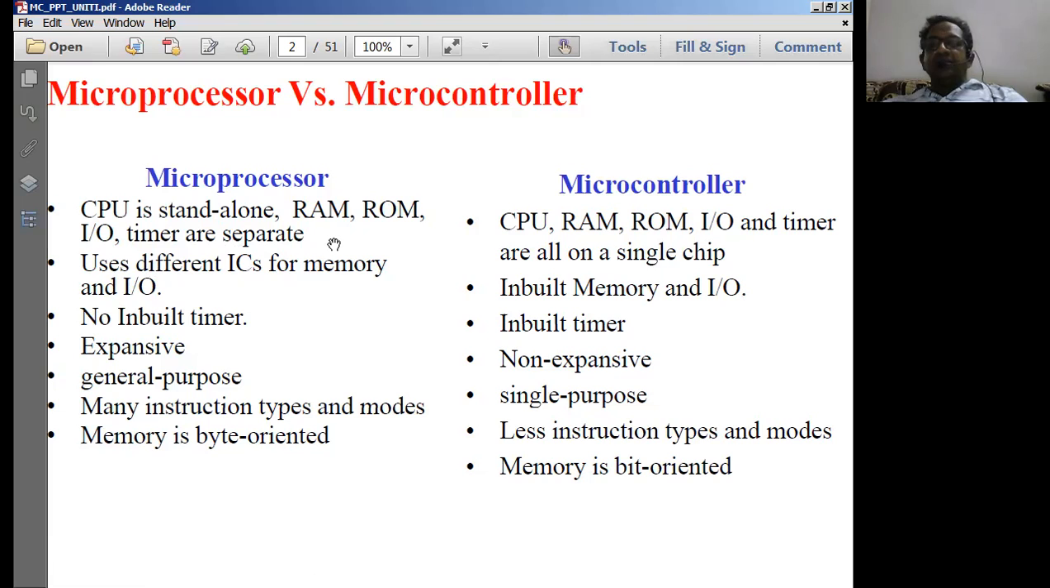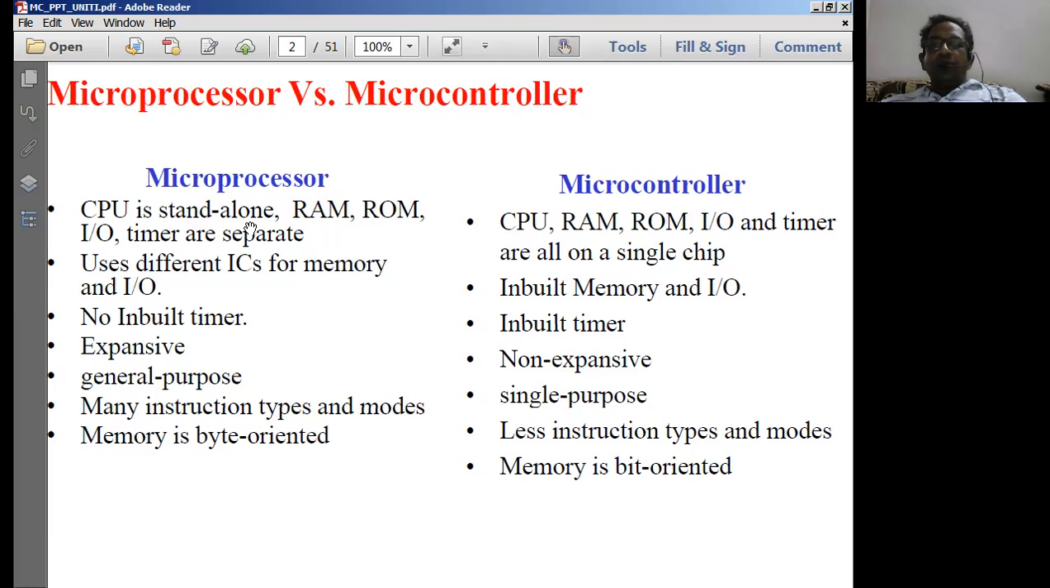In order to form a system, we need to have many other peripherals connected to the CPU. That means we are going to have RAM, ROM, IO, input, output, and timers separate in the case of a microprocessor system. Whereas coming to the microcontroller, CPU, RAM, ROM, input, output, and timers are all going to be on a single chip. Whereas in microprocessor, the CPU itself is going to be a standalone.